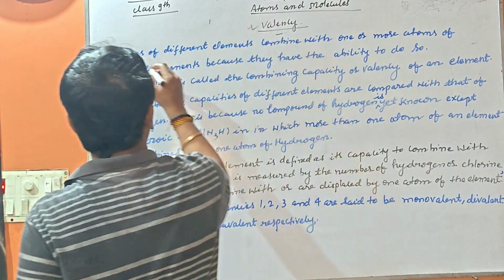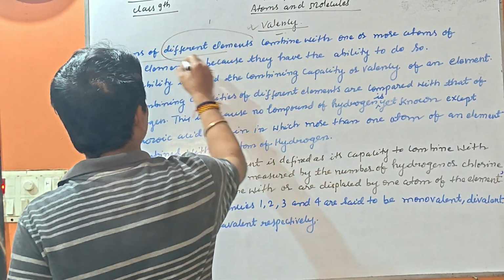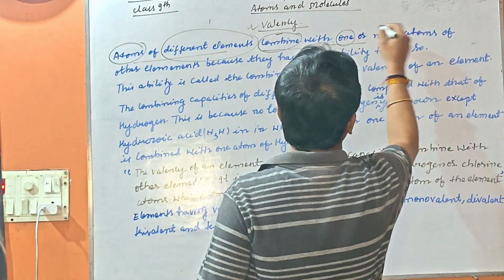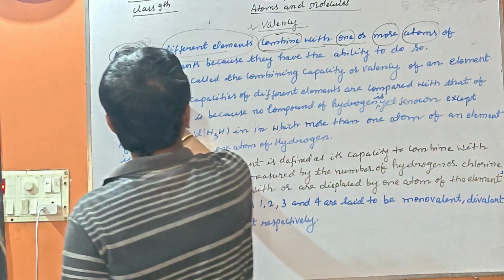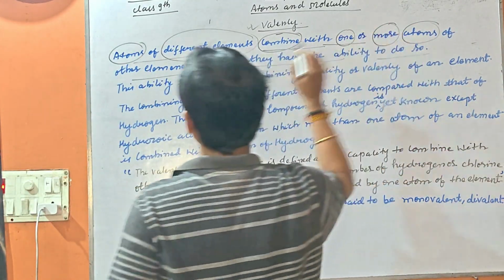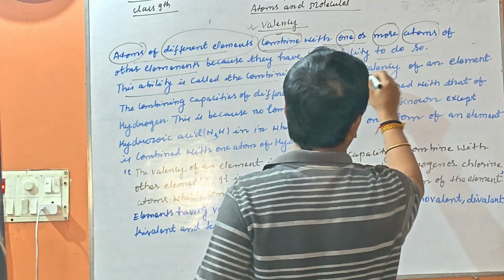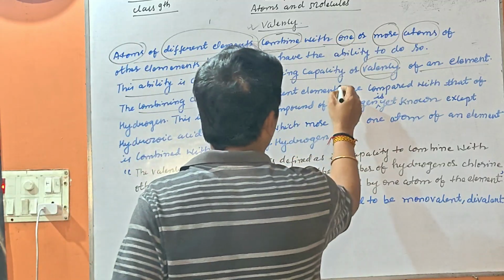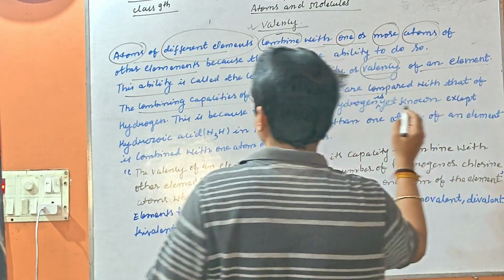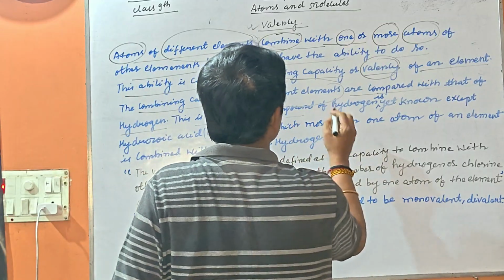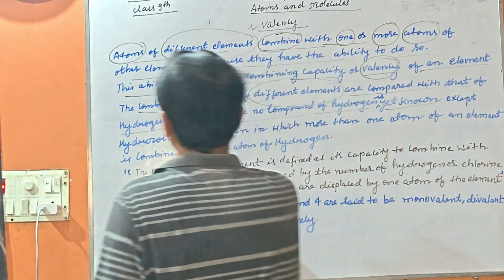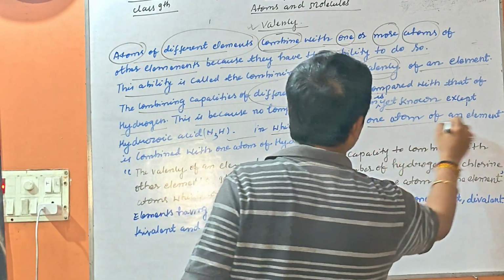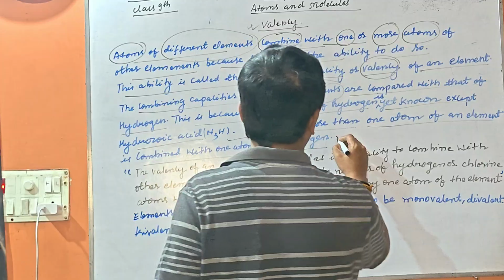So what do you understand by valency? Atoms of different elements combine with one or more atoms of other elements because they have the ability to do so. This ability is called the combining capacity or valency of an element. The combining capacity of different elements is compared with that of hydrogen. This is because no compound of hydrogen is yet known, except hydrazoic acid, N3H, in which more than one atom of an element is combined with other atoms of hydrogen.